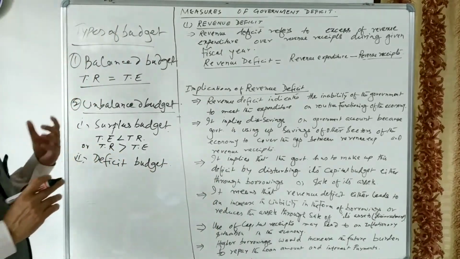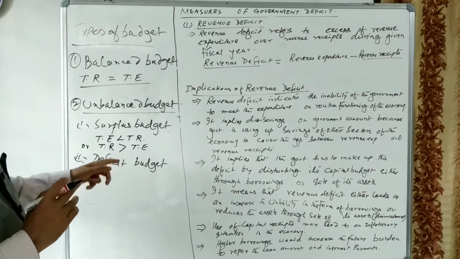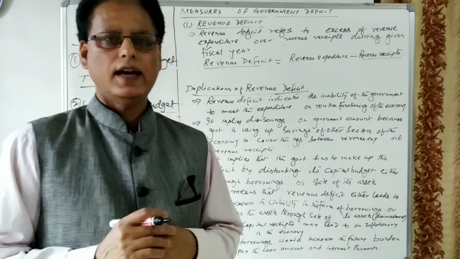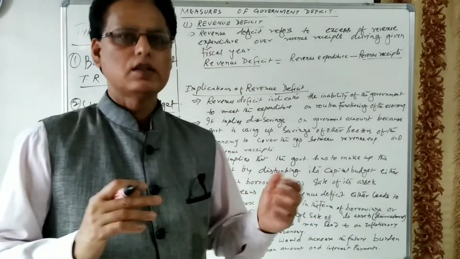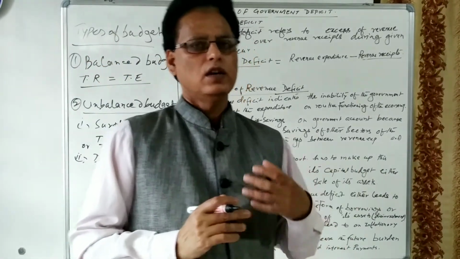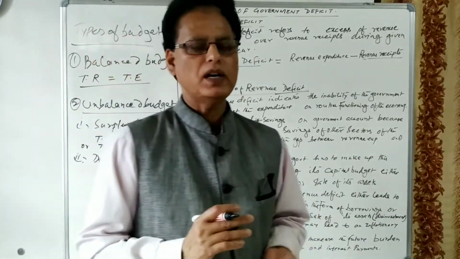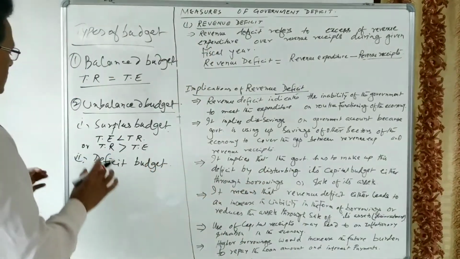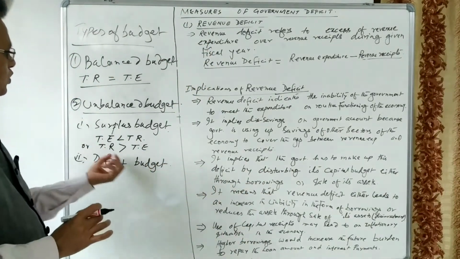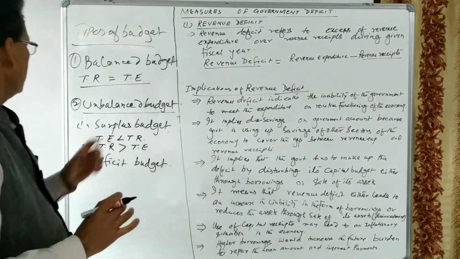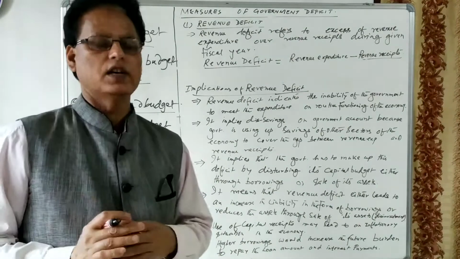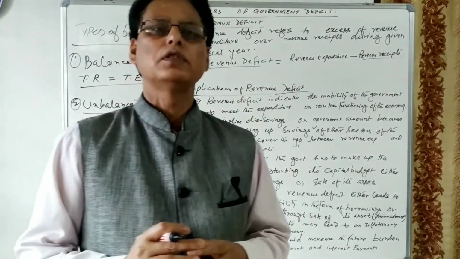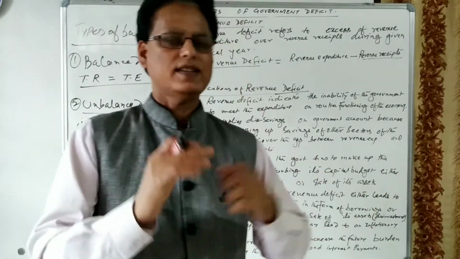If the total receipt of the government is more than the total expenditure, meaning revenue expenditure and capital expenditure, it may be planned or non-planned expenditure, developmental or non-developmental expenditure, then we call it a surplus budget.